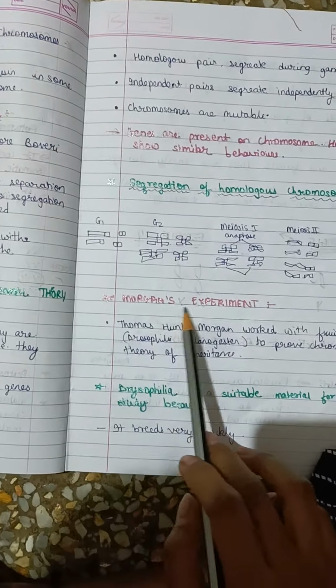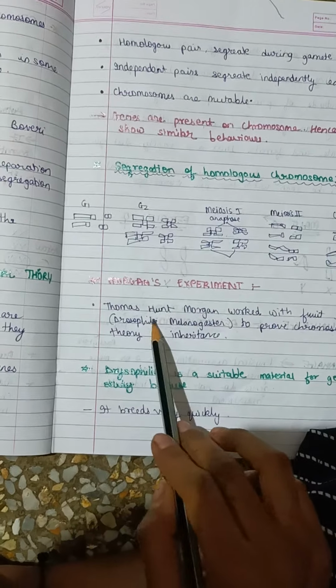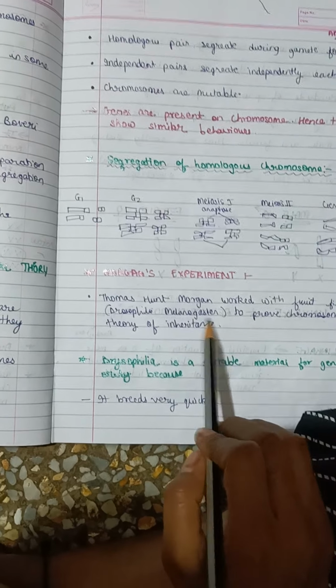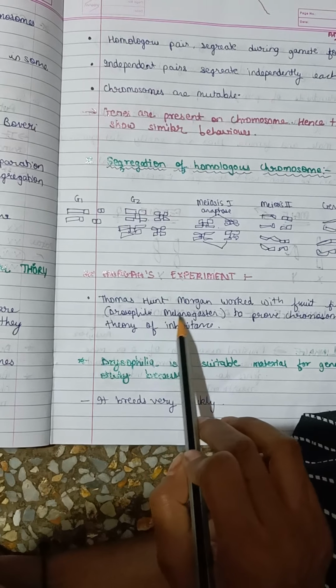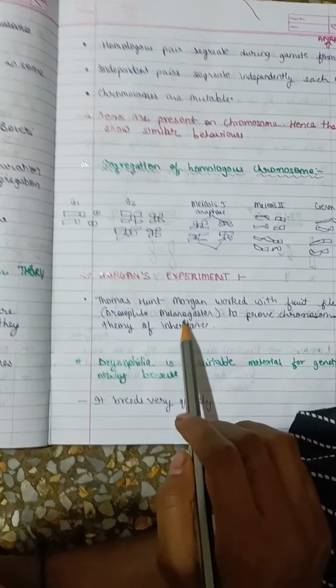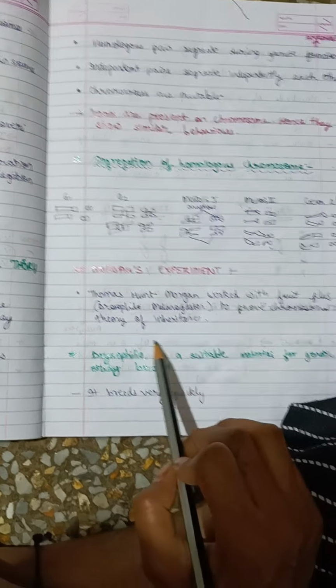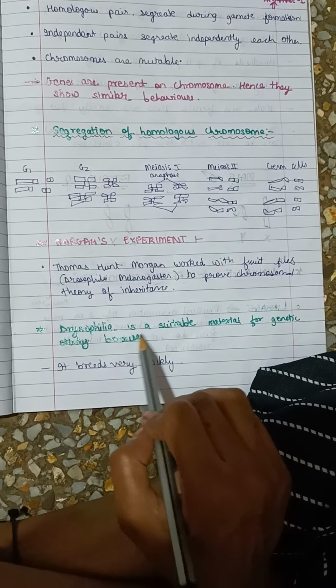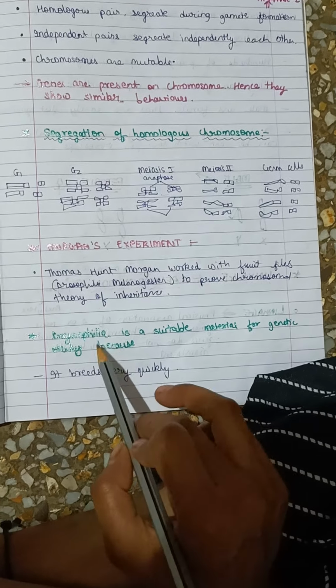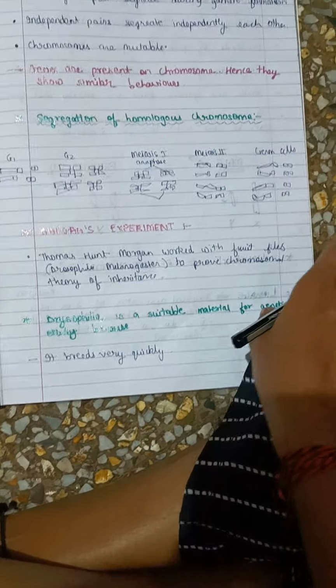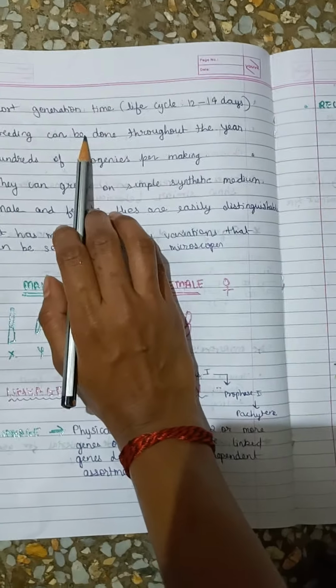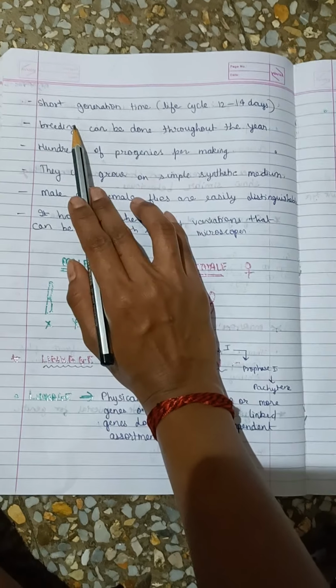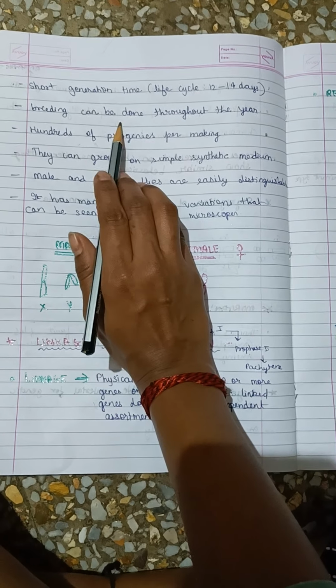Then Morgan's experiment. Thomas Morgan worked with fruit flies, Drosophila melanogaster, to prove the chromosomal theory of inheritance. Drosophila is a suitable material for genetic study because it breeds very quickly. It has a short generation time, with a life cycle of 12 to 14 days. Breeding can be done throughout the year.